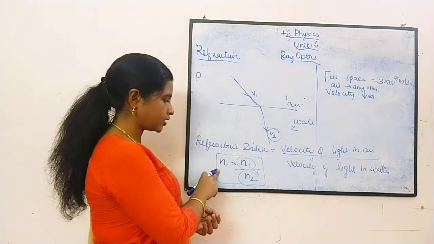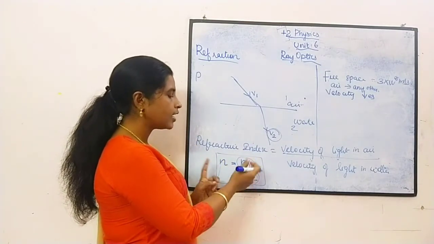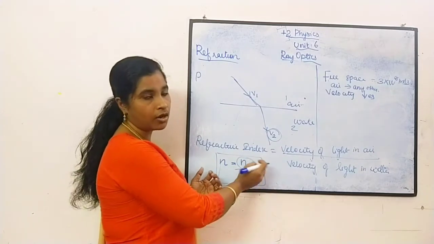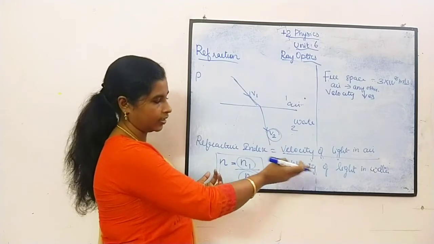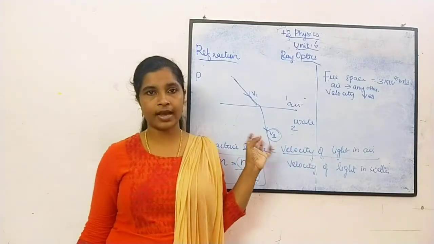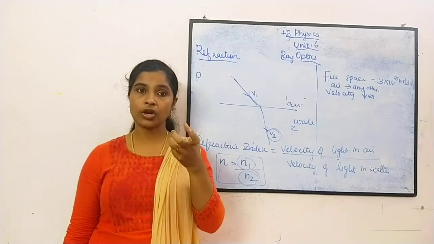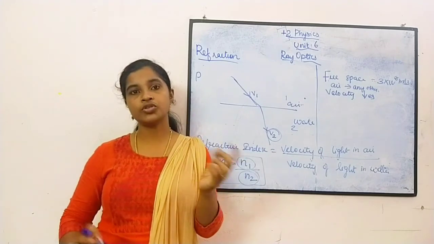So what is refractive index? It is the ratio of the velocity of light in free space to the velocity of light in the particular medium, such as water. This is called refractive index. I told you that refractive index is the measure of the strength of the medium to change the velocity.